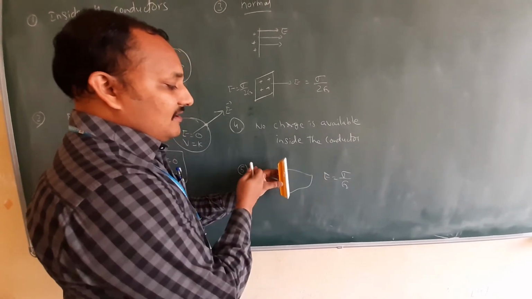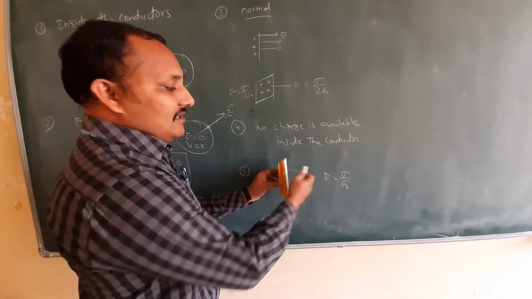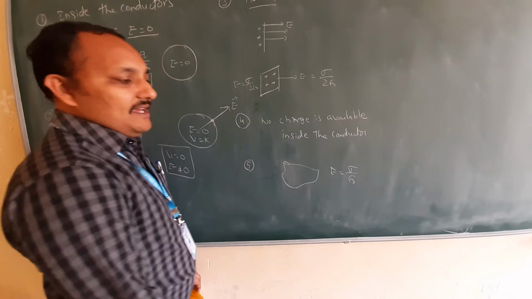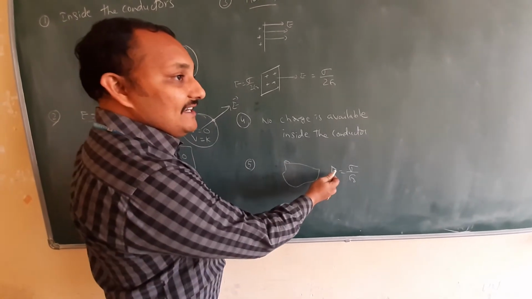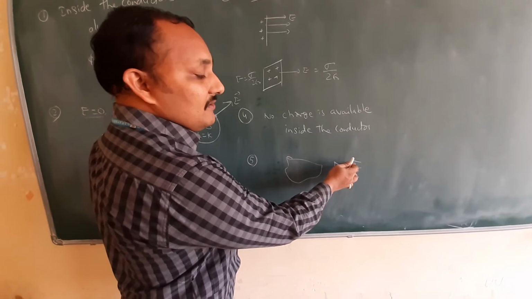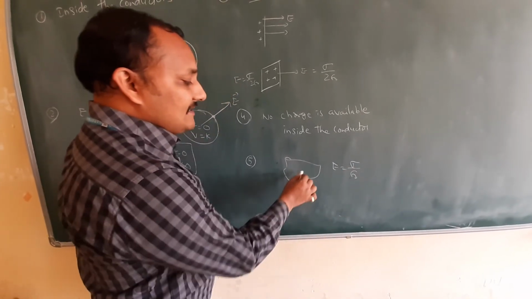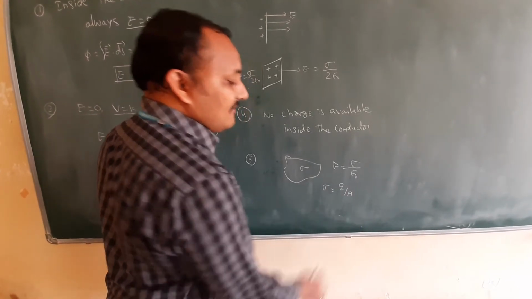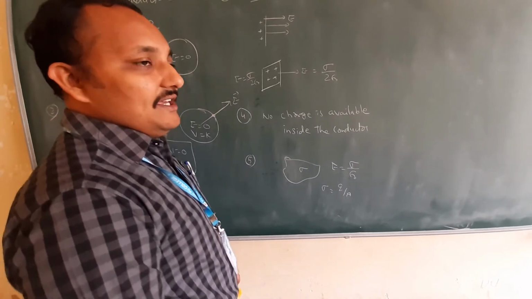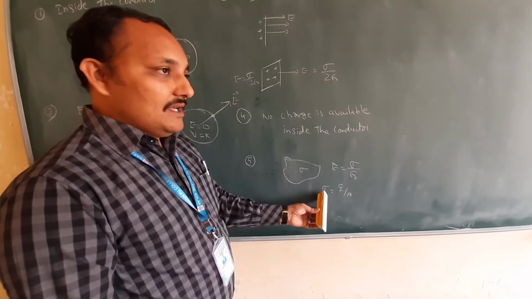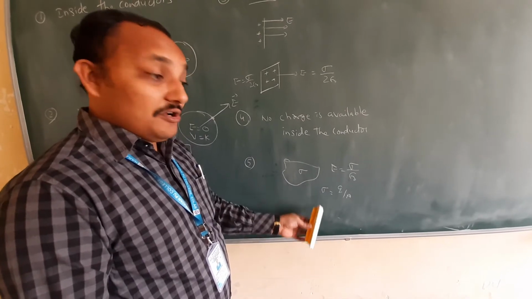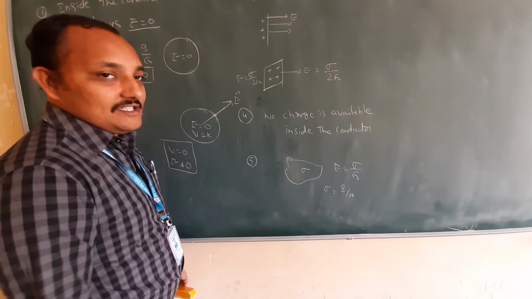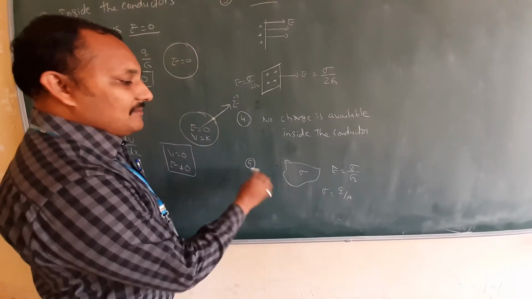If you have taken either here or here, it is shared equally: the right side gets half and the left side gets half. Near the surface, E is equal to sigma by epsilon. This is nothing but the electric field intensity near the surface. What is sigma here? Surface charge density. Already you came to know about sigma: the amount of charge acquired per unit surface area, that is Q by A or dQ by dA. In the first lesson you came to know linear charge density, surface charge density and volume charge density. Here sigma is the surface charge density, the charge per unit area. This is about the next point.